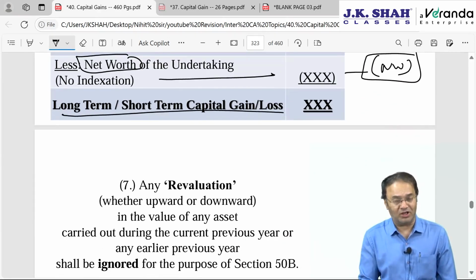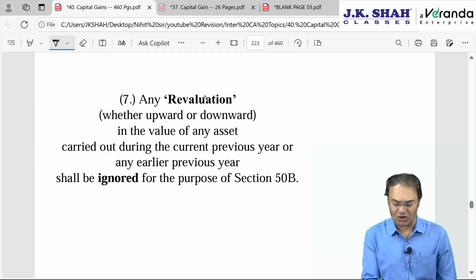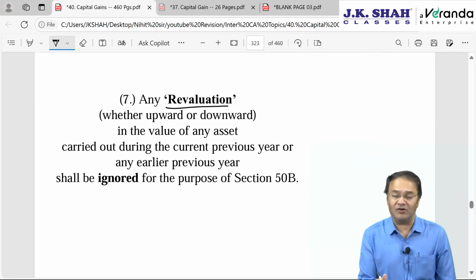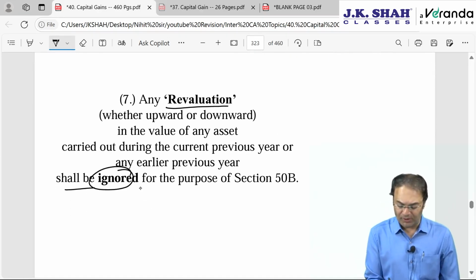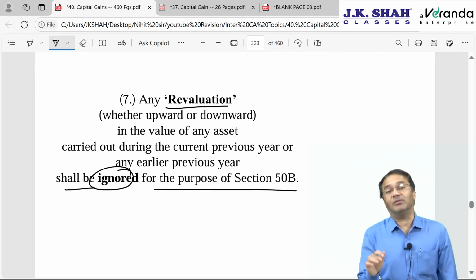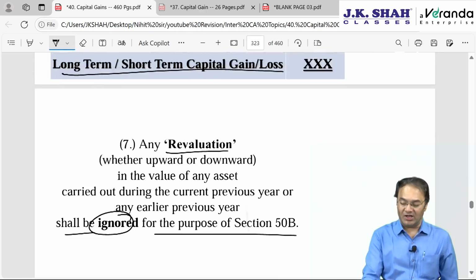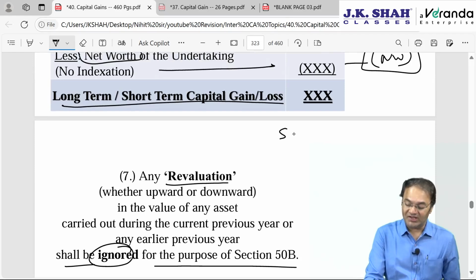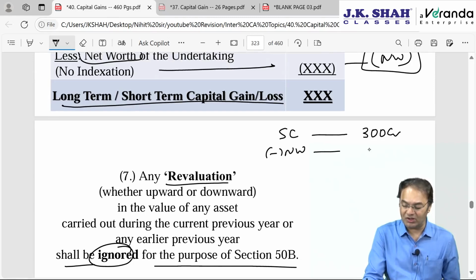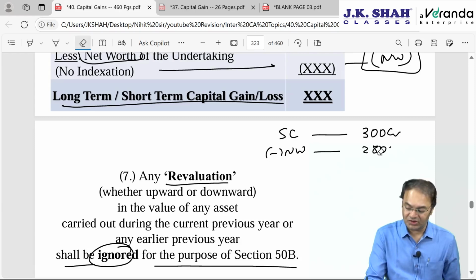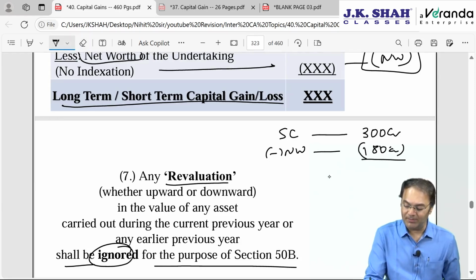Long term, short term capital gain or loss. Here the gain or loss can be long term or short term. Any revaluation, upward or downward, is to be ignored for the purpose of section 50B. Meaning thereby, normally, suppose my sale consideration, that is the higher of FMV1 and FMV2, is 300 crore, minus net worth, which is my cost of acquisition, let's say 180 crore, then my capital gain, long term or short term, will be 120 crore.